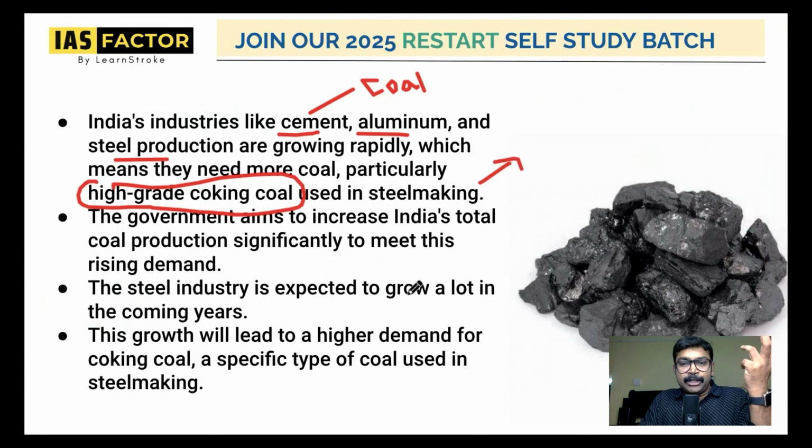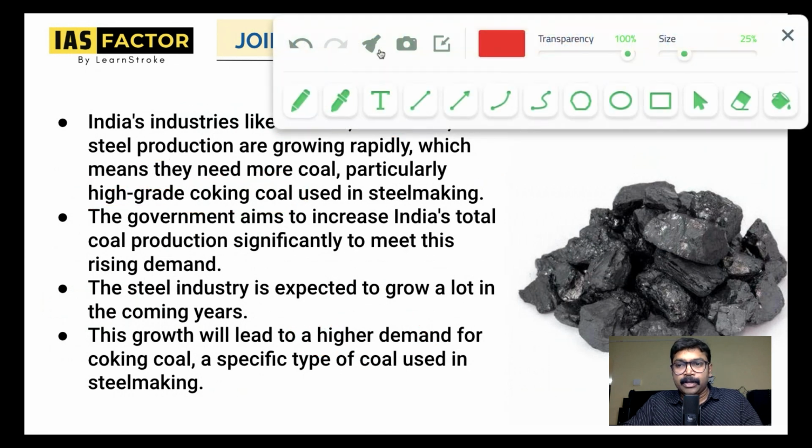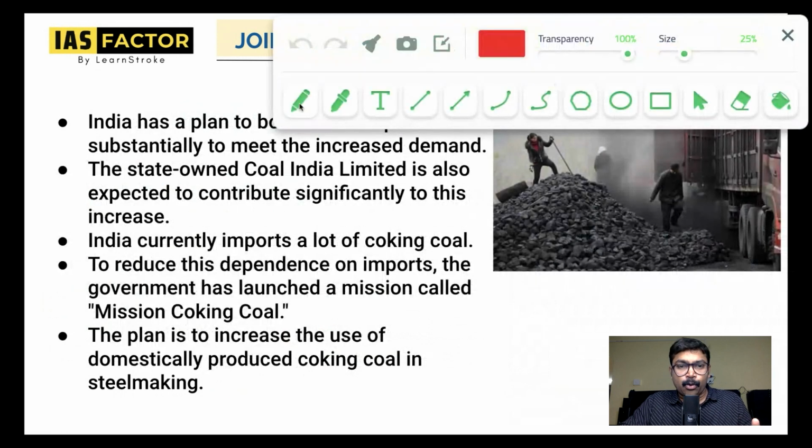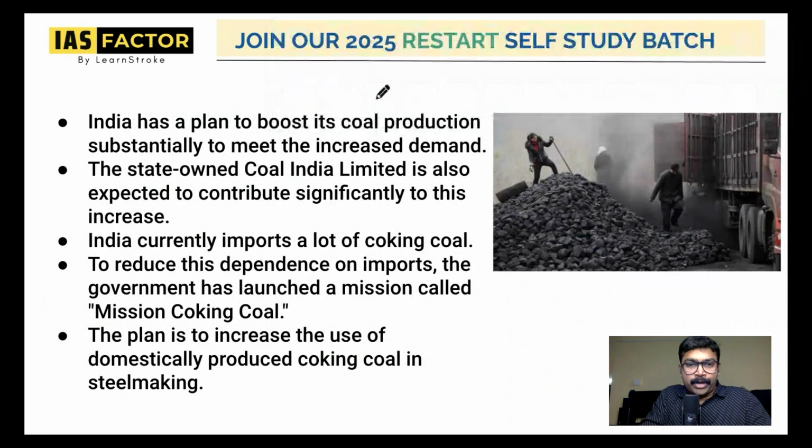And India needs to increase its coal production significantly. So what we have to do is create a higher supply of coking coal. So understand this scenario very clearly. And from that point onwards, we'll move on to the next important point. That is the reason why India has come up with the concept of Mission Coking Coal. I'll tell you why coking coal is important. To boost the coal production, India has created this to reduce the dependence on import. It means cut down the imports.